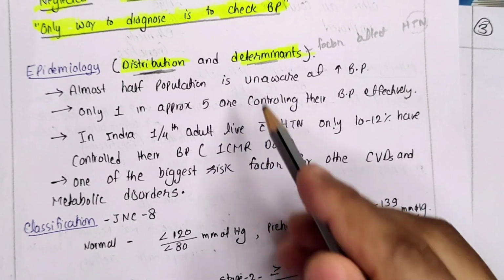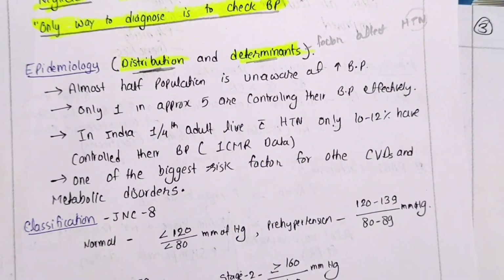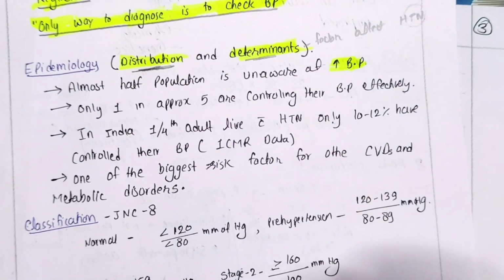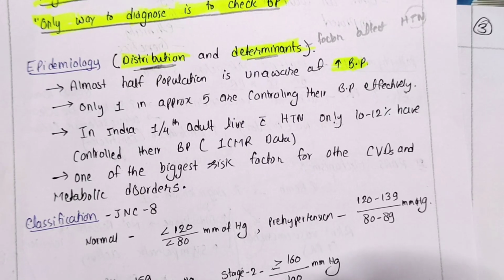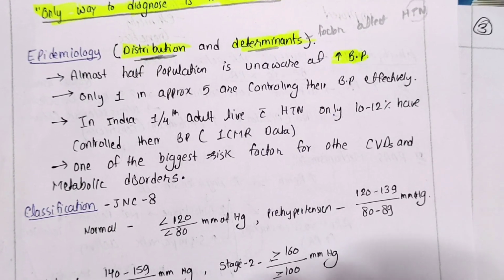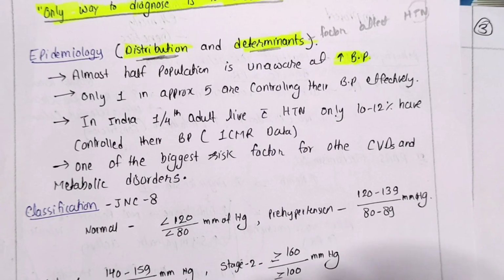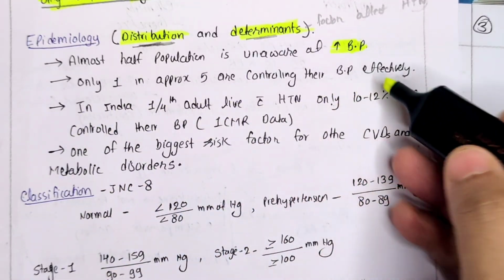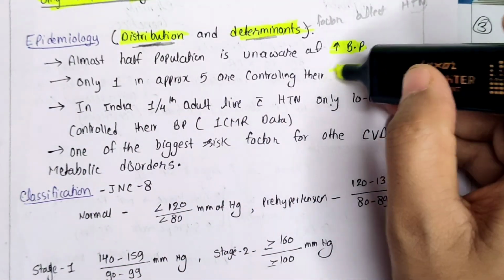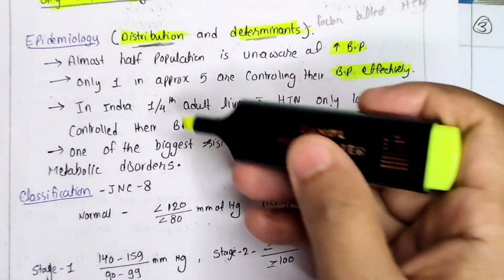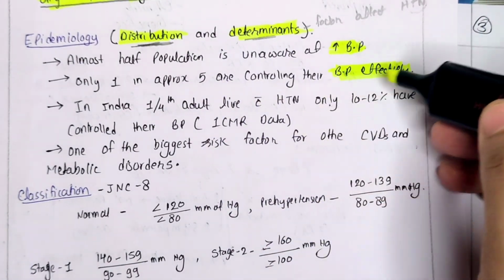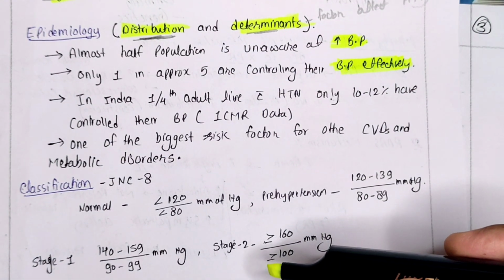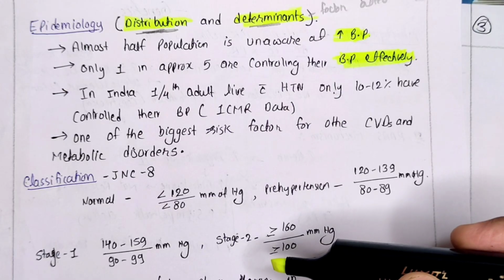Almost half the population is unaware of increased BP. People will have increased BP, but they will not be aware because they will not go to the hospital. In the Indian population, we regularly see that we don't have the habit of regular health checkups. We think paisa chale jayega, a lot of money will go, and we just ignore it until we get some illness. Now, only 1 in approximately 5 are controlling BP. Out of those who are actually diagnosed, only 1 in 5, 20% of people, are managing their blood pressure effectively. The remaining often neglect the situation. So that is the magnitude of hypertension.